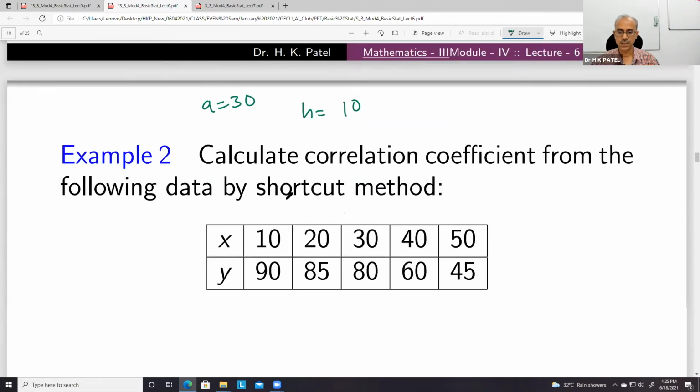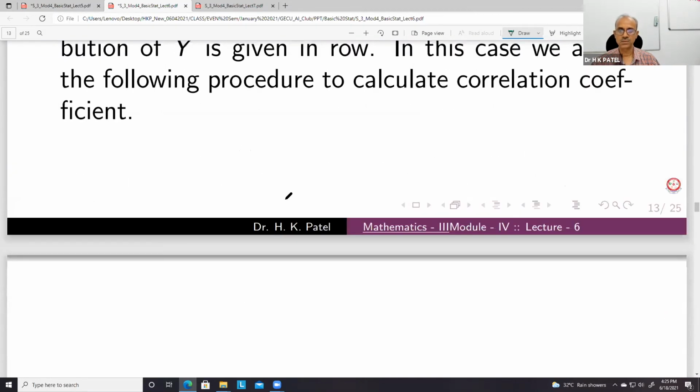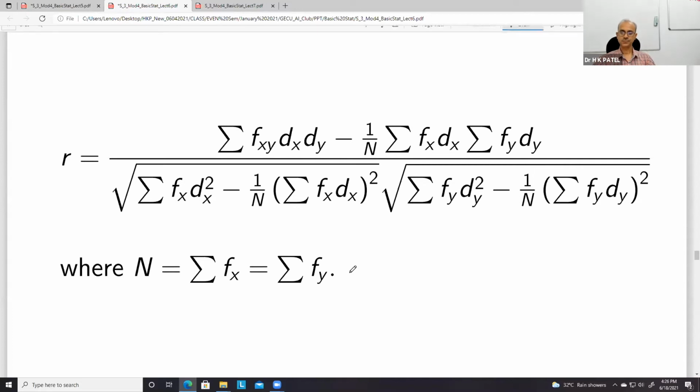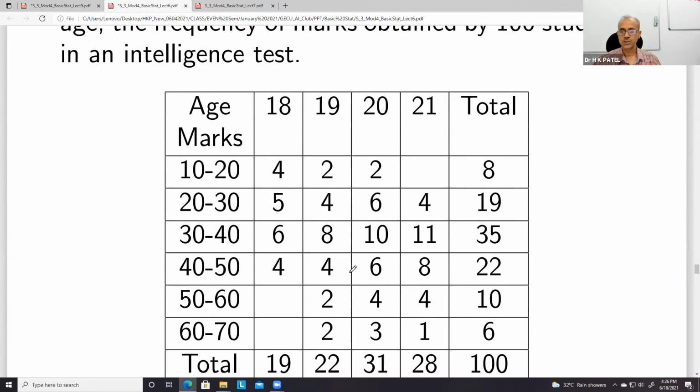You can see it here. In place of small n, capital N will come, and in place of dx dy, f_xy dx dy, f_x dx, f_y dy, like this, all these things come. Capital N is summation f_x, equal to summation f_y. So this is one example.